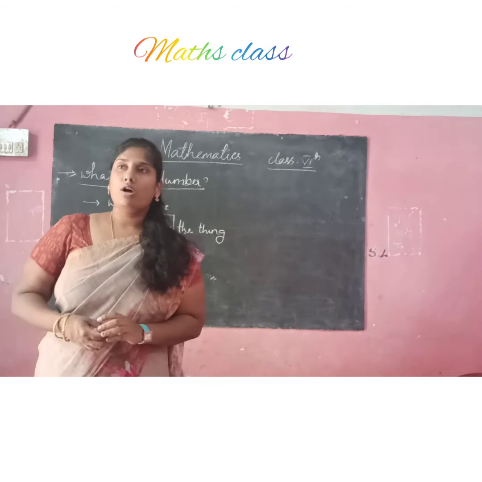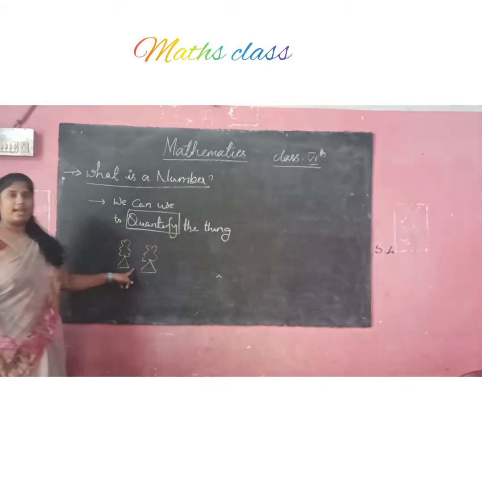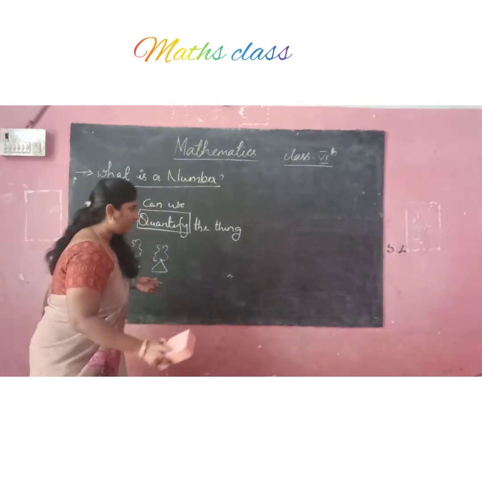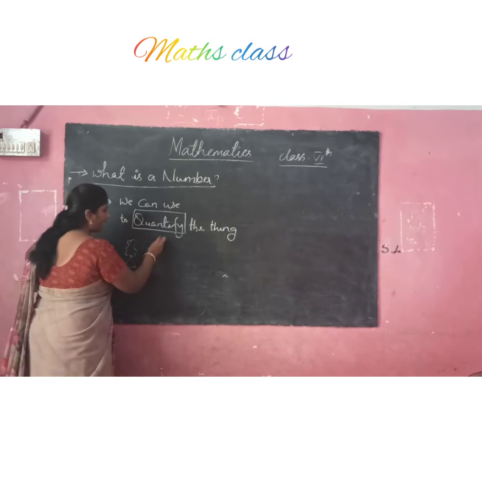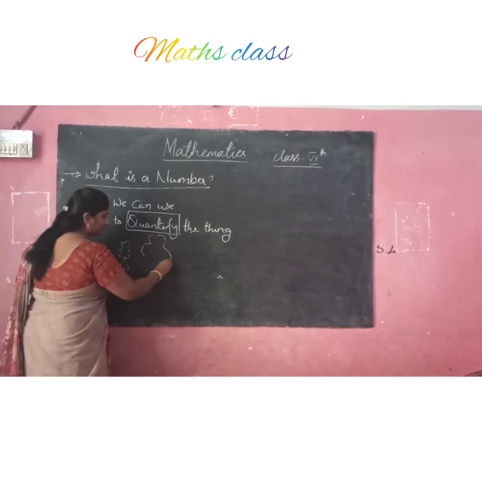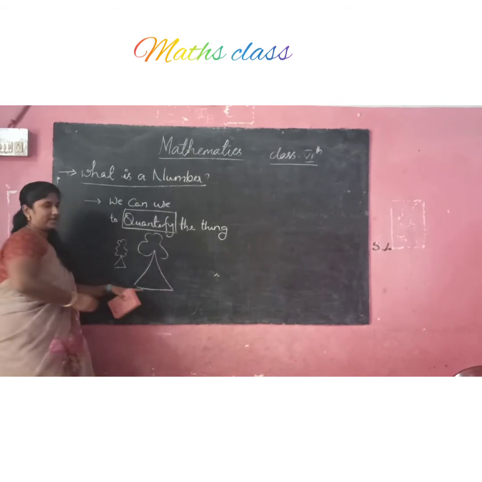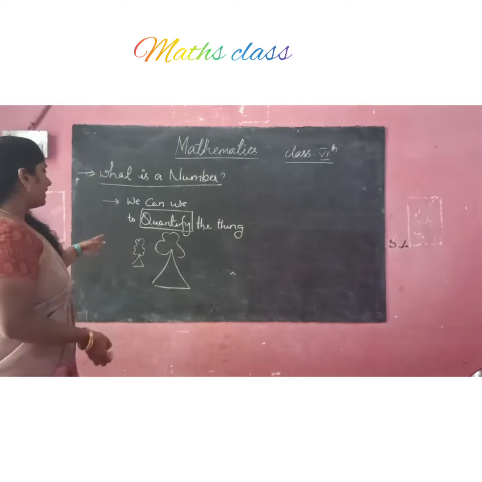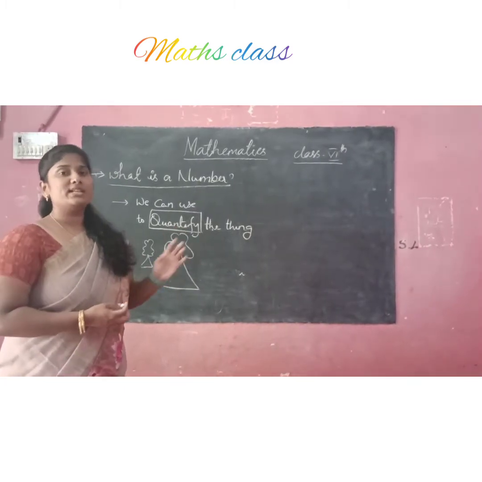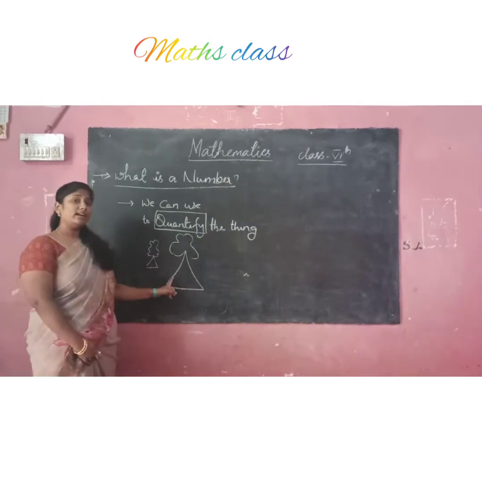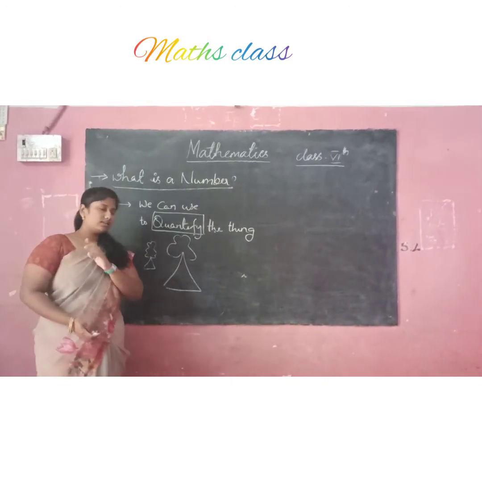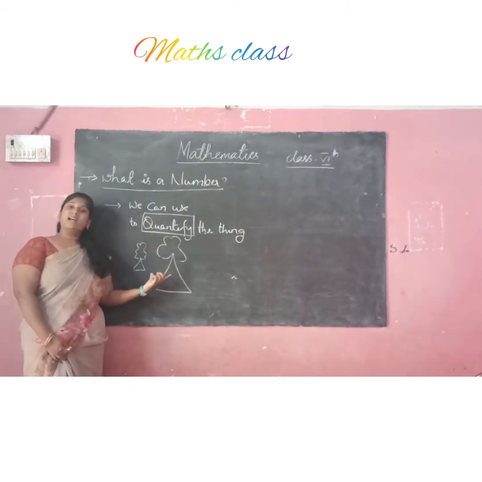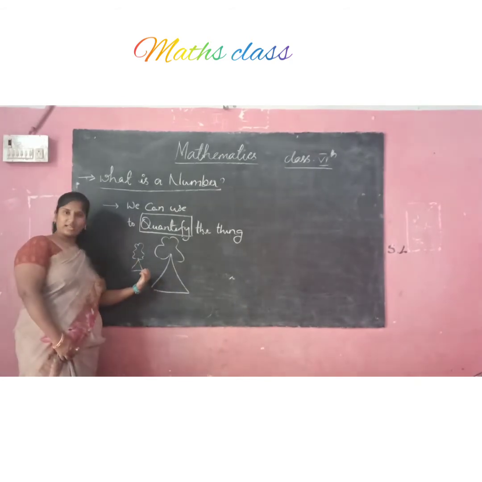Okay, so from this example, suppose here is one big tree, one small tree and one big tree. This one is a big tree and this is a small tree. When we ask a question from that, how many trees are there? How many trees are there? 2 trees. Okay, just forget about the size. Big or small, forget it. How many trees are there? 2 trees are there. 1 tree and 2 trees.